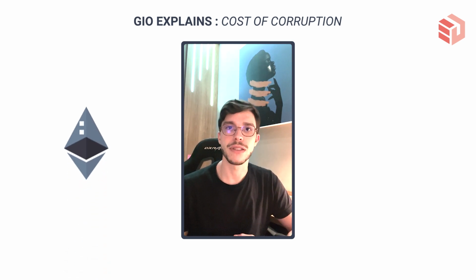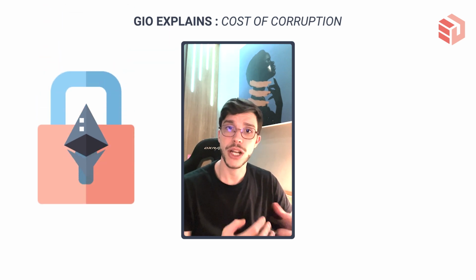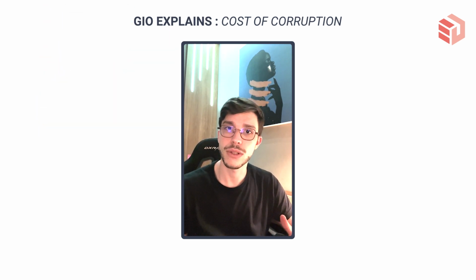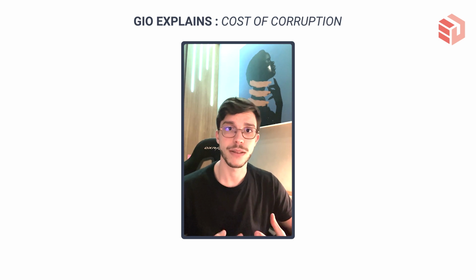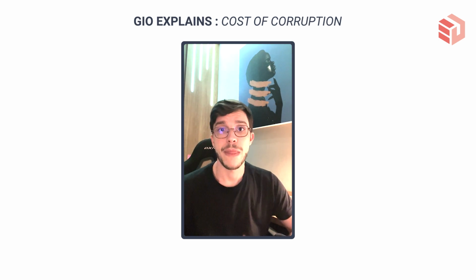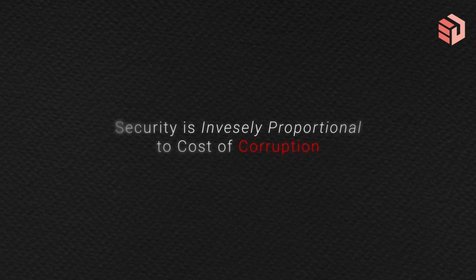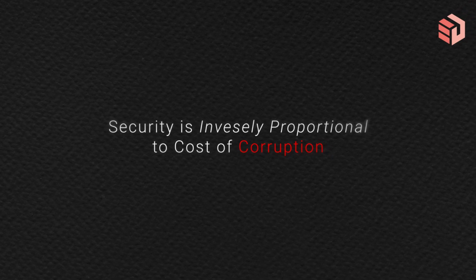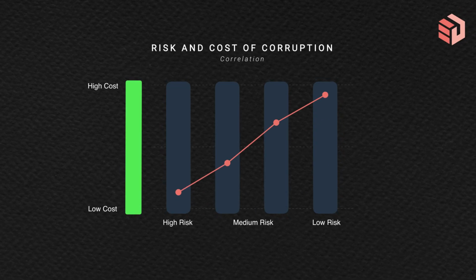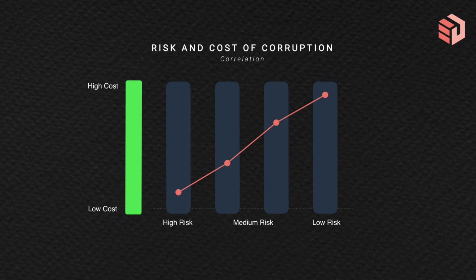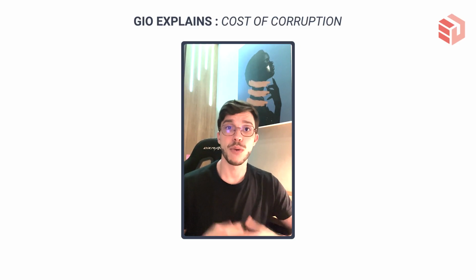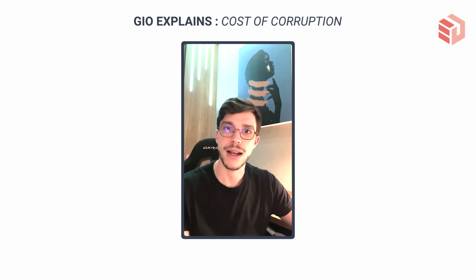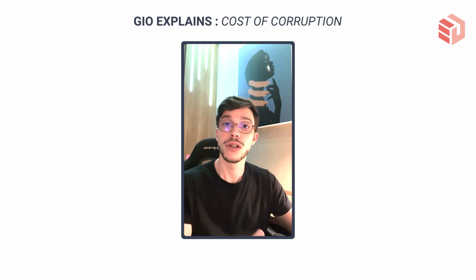Currently, what we have is that Ethereum is a very strong chain in terms of security. It has a lot of stake in it, but the apps that are built on top of it, that require external data, external sources, are not that strong in terms of security. And mathematically, security is inversely proportional to the cost of corruption, which means that the higher the cost of corruption, the lower the risk that you have of having that breached. So if you have a chain that is really strong in terms of security, it will really discourage a potential attacker to even try to hack that one or to corrupt that system.